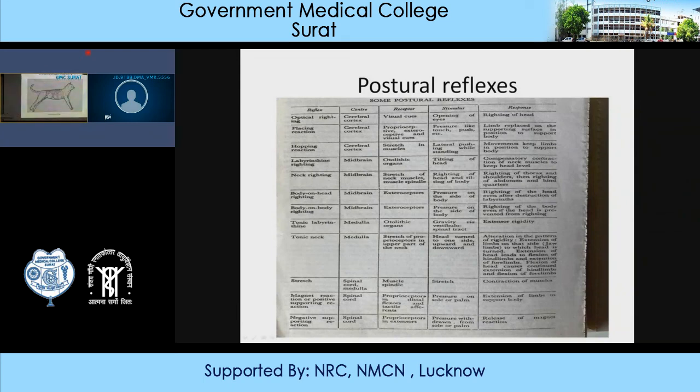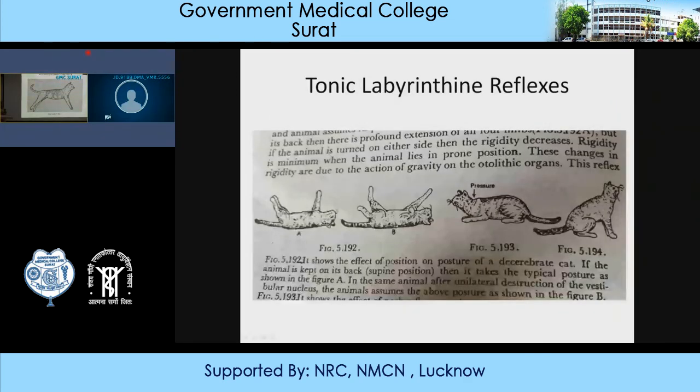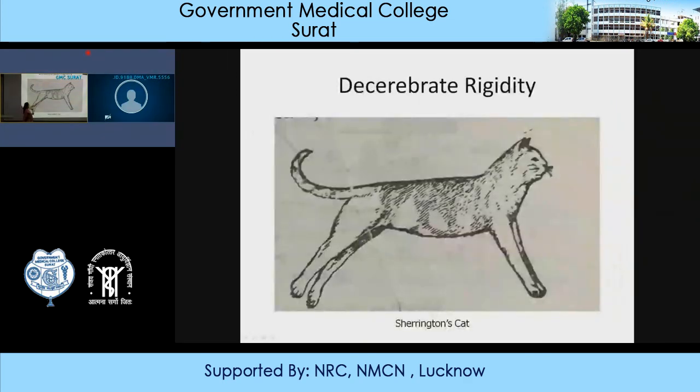Now this is the Sherrington cat. Rigidity in all, hyperextension rigidity in all the forelimbs. Okay, the tail is raised. There would be dorsiflexion at the neck, and the head will be raised in an upward direction. This is the typical diagram of the Sherrington cat when a lesion or section was done at the level in between the superior and inferior colliculi. This experiment was carried out by the scientist known as Sherrington, and this typical posture of the cat is known as Sherrington's cat.